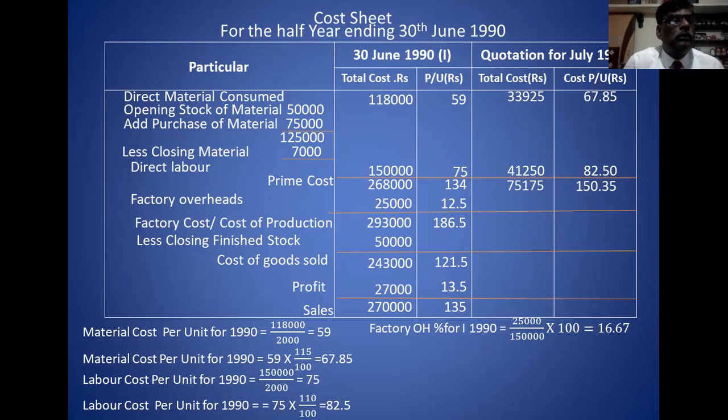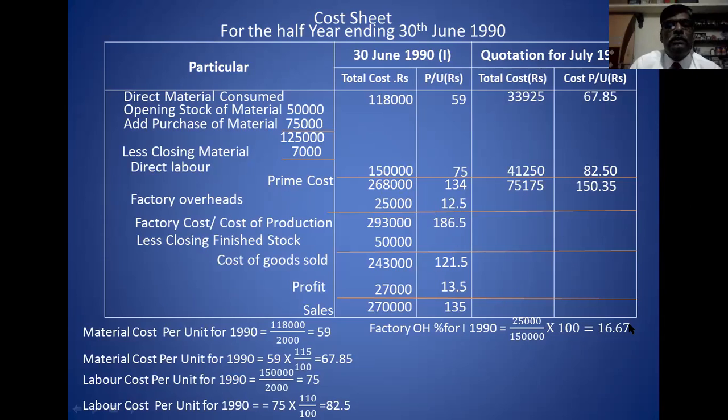On the basis of labor cost, you have to calculate. You see here, for every 1,50,000 labor cost, 25,000 is the factory overhead. You have to calculate the percentage. 1,50,000 is the labor cost, then 25,000 is the factory overhead.